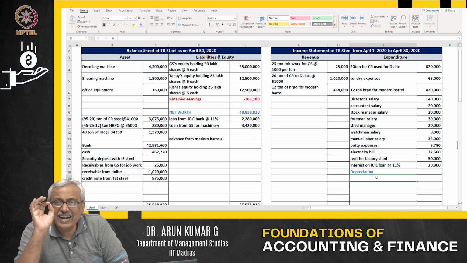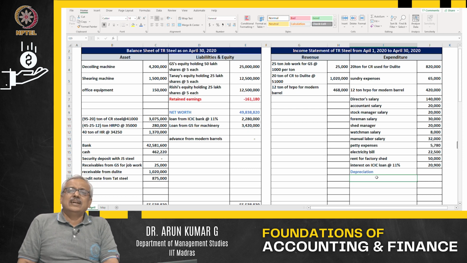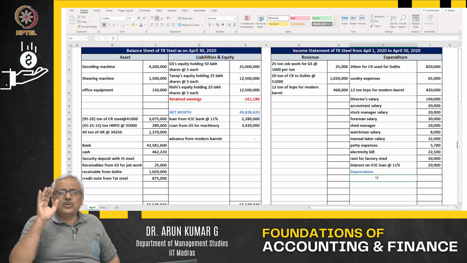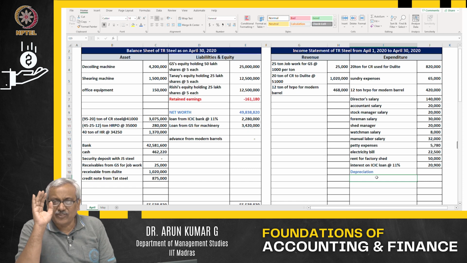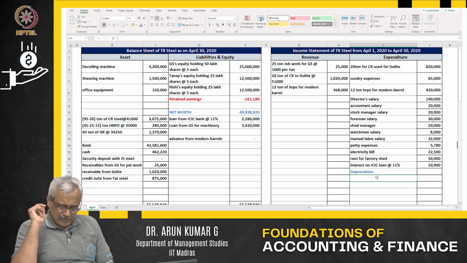Depreciation means reduction in the value of the asset due to usage and passage of time. I repeat, that is reduction in the value of the asset due to usage and passage of time. What is this usage and passage of time?